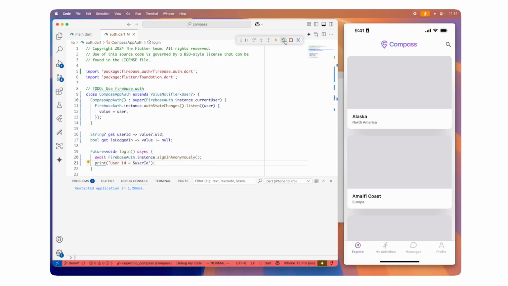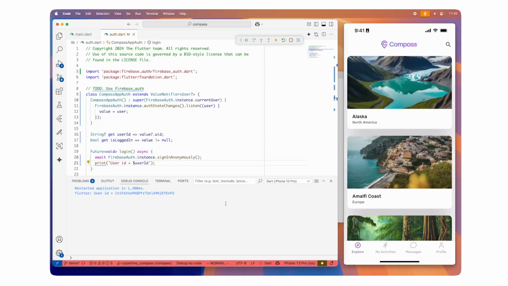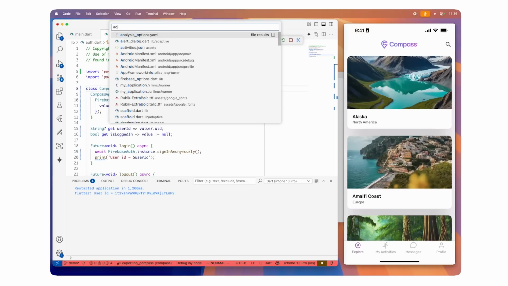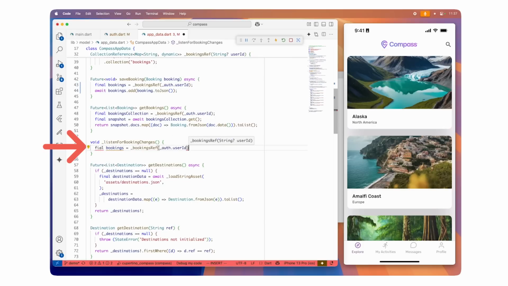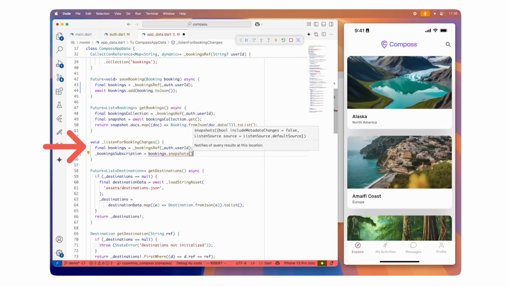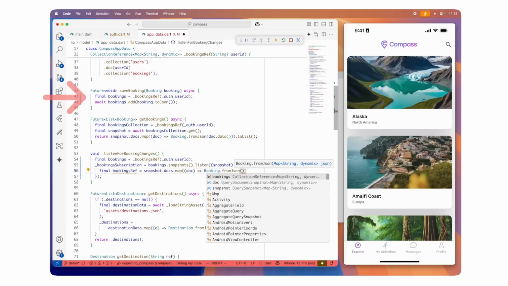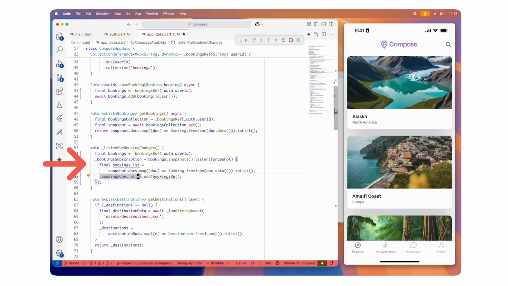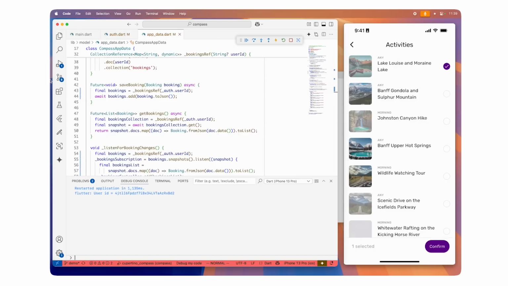Great. Now we can use Cloud Firestore. In this app, each user has a collection of booking objects stored in a collection. I can take a look at the Firebase console to get a look at my database and see the changes happening live. Now, let's save our data to Cloud Firestore when the user taps on the Book button. We also need to subscribe to this collection by listening to the snapshots so that we can show the user's booked trips on our booking screen whenever they book a new one.